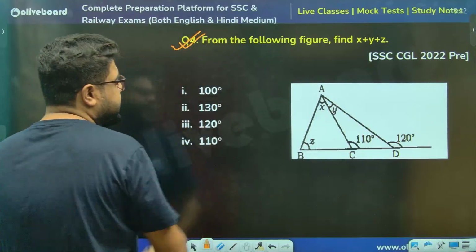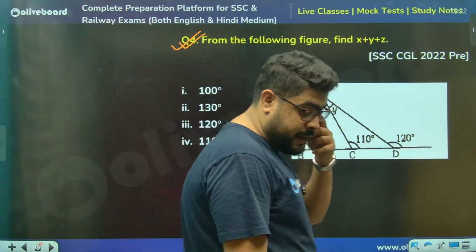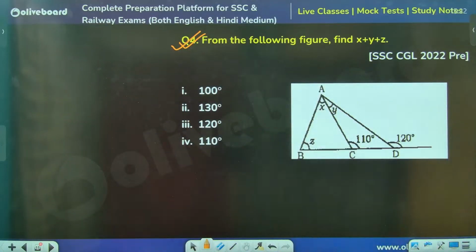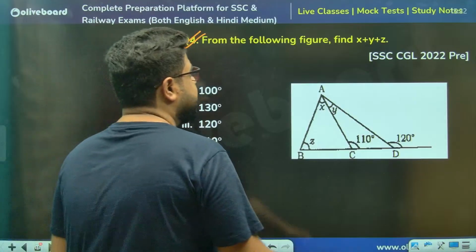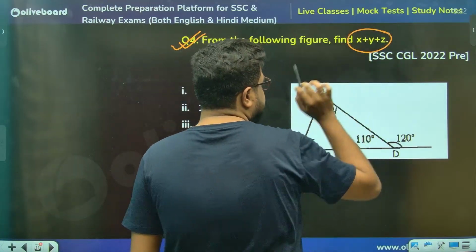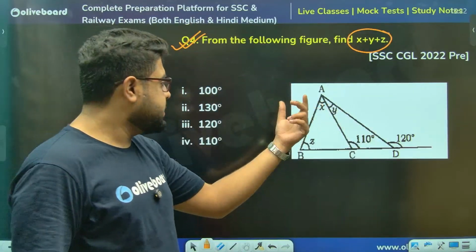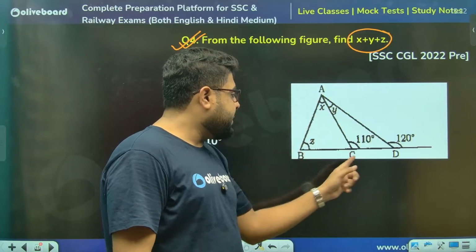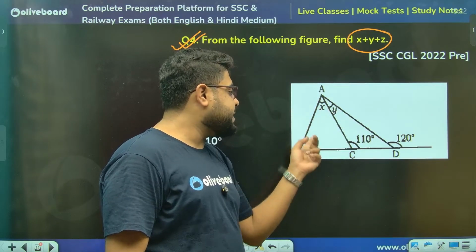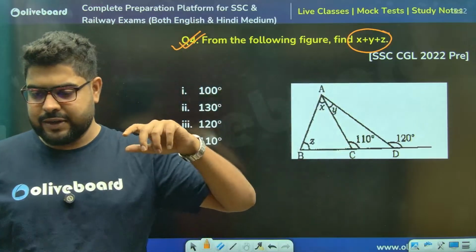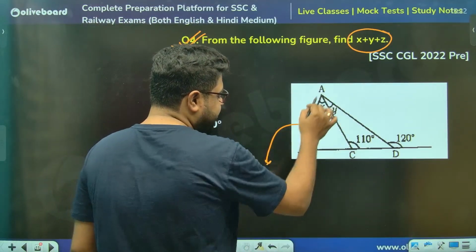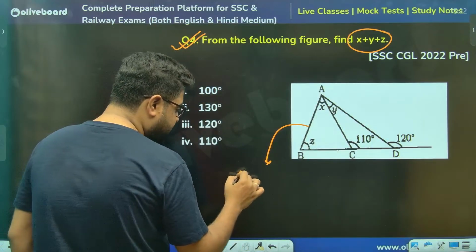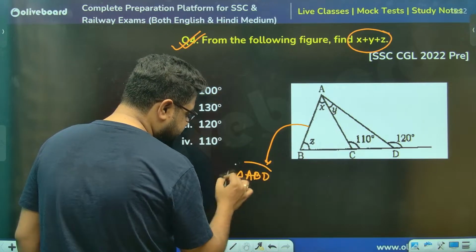Sir, CGL 2022. I had done this question in the YouTube class as well. Very simple question. They're asking the value of the sum x plus y plus z. There are two ways to solve this. You can take the smaller triangle ABC and figure out x plus z, then move on from there. But the better way is to take the whole big triangle ABD together.